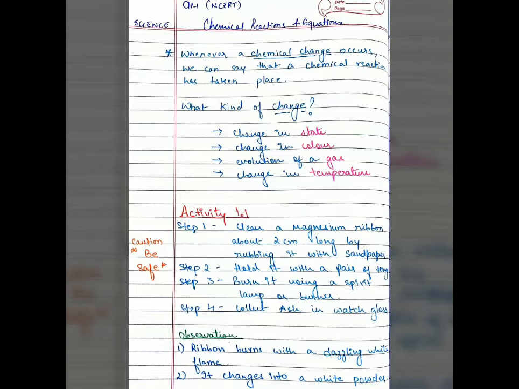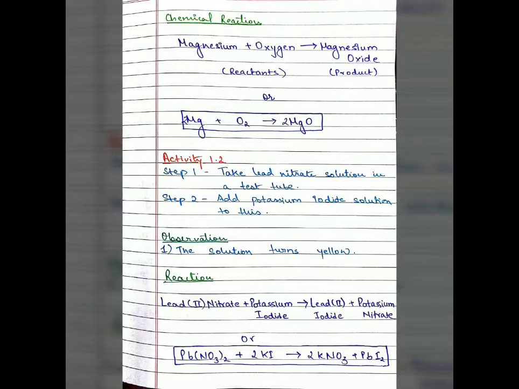What do you observe? While burning, the ribbon burns with a dazzling white flame. It is a really strong white light which comes out of that ribbon. It changes into a white powder then. So what is the chemical reaction you observe? We observe that magnesium, when it burns in the presence of oxygen, converts to magnesium oxide. That is the metallic oxide which is produced of magnesium.